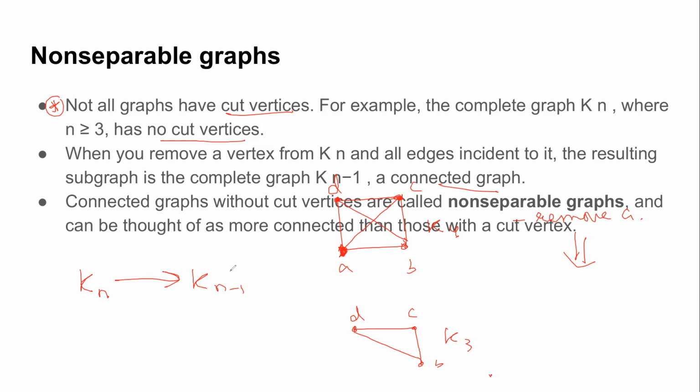Okay, and what is the reason behind that? The reason is that in a complete graph, you have a dedicated edge between every pair of nodes. So when you remove a vertex, only that dedicated edge is removed, but the other connectivity remains unaffected. Such connected graphs which have no cut vertices are known as non-separable graphs. And why non-separable? Because no matter how many vertices you remove, as long as n is greater than or equal to 3, you are not going to get any disconnected components. It's an assurance that when you remove any vertex from the complete graph along with its associated edges, you're not going to end up separating it.